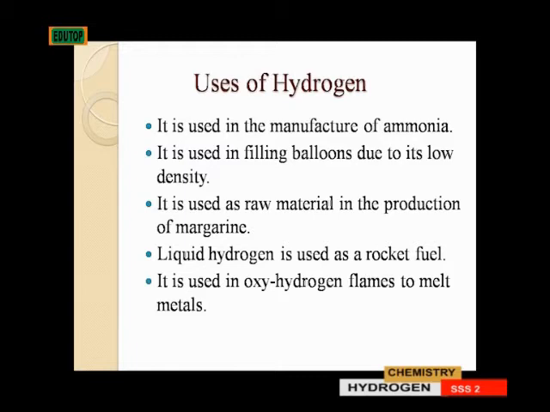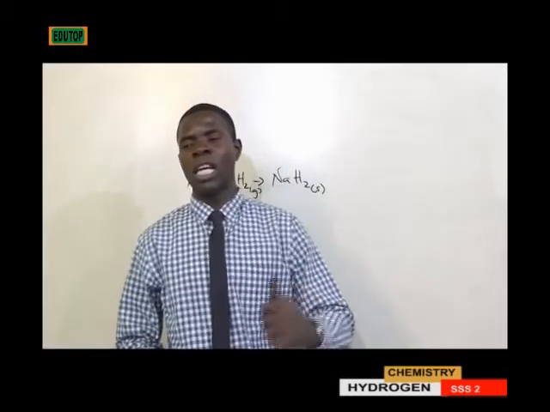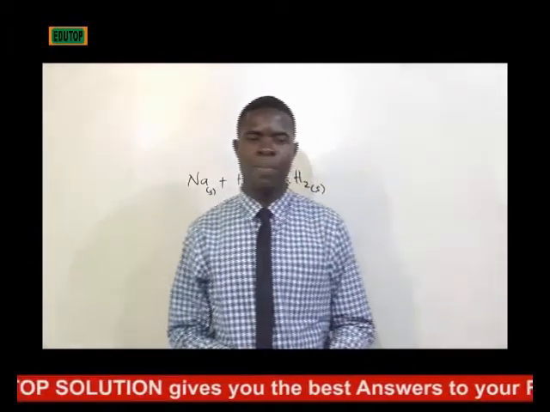4. Liquid hydrogen is used as a rocket fuel. They use it as rocket fuel. The one that is liquid hydrogen is used as rocket fuel. 5. It is used in oxy-hydrogen flame to melt metals. Why? Simply because a lot of heat is produced in the process.